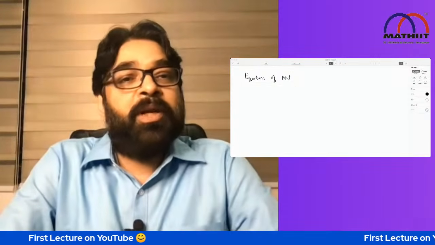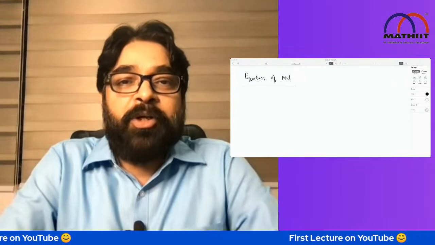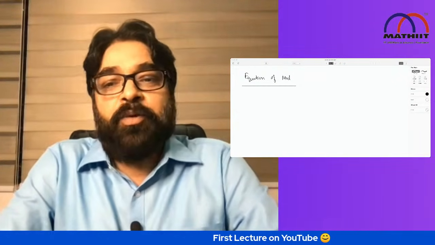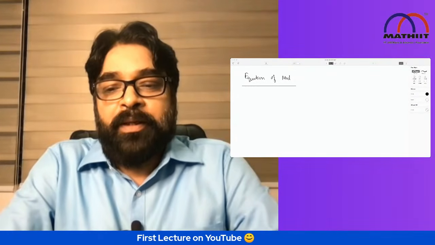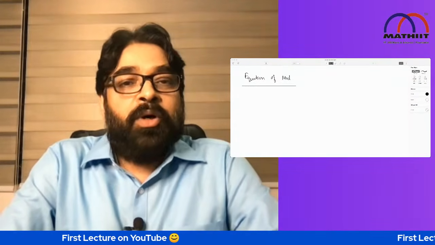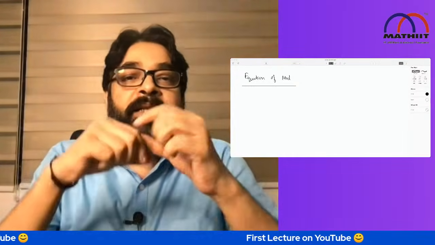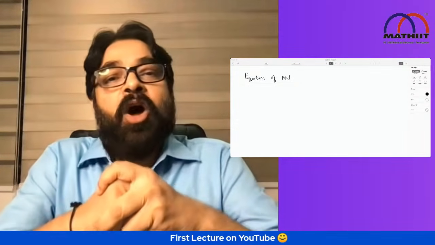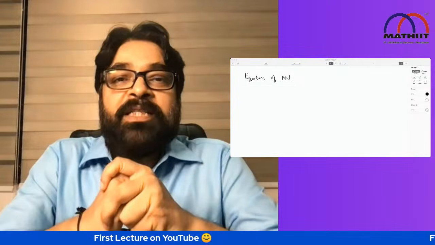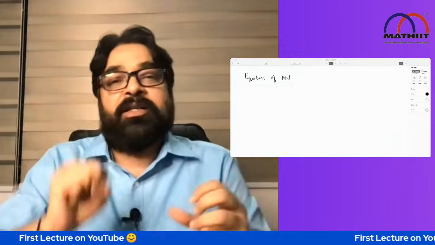There is no formula. Again I'm saying, only one thing you have to keep in mind: mod x is always equal to root of x square. In this equation, what does it mean? Whenever we talk about an equation, always remember x will be inside a function.